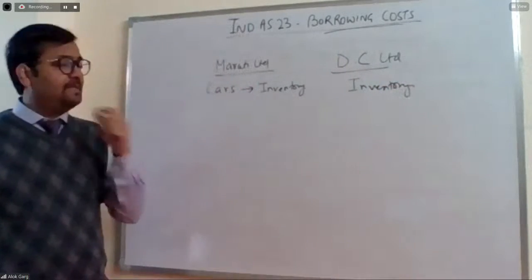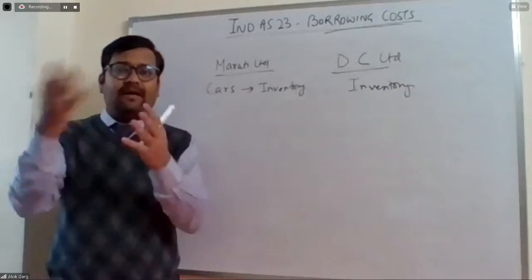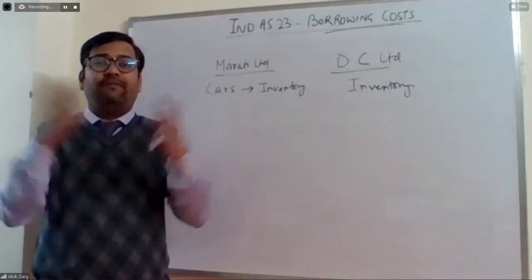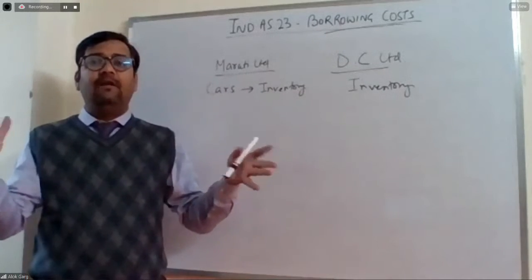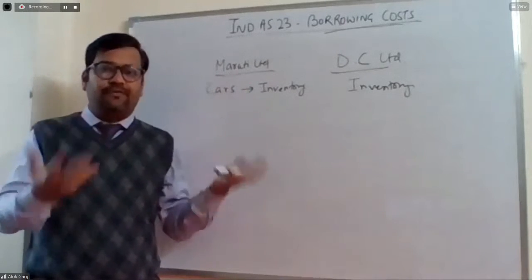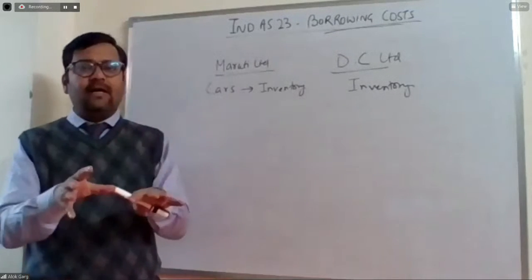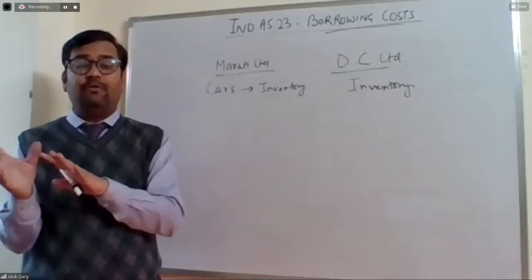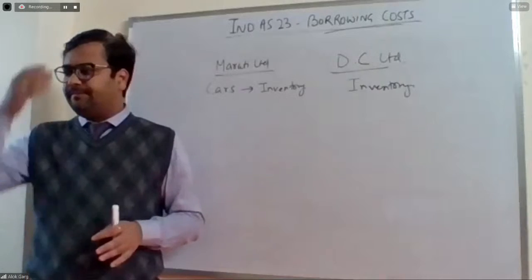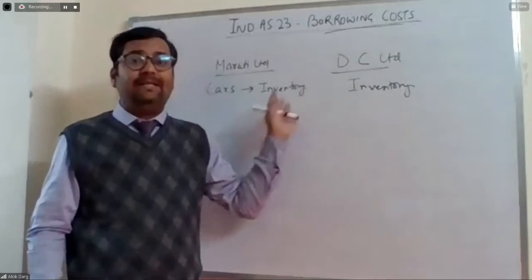What is the difference between the business model of Maruti and DC Limited? So DC Limited converts the normal cars into modified cars or sports cars. For example, Maruti Limited manufactures WagonR or Swift cars. And DC Limited modifies the WagonR or Swift car into a sports car, into a fabulous car. So they customize the cars, they modify the cars. So for both of them, it is an inventory.